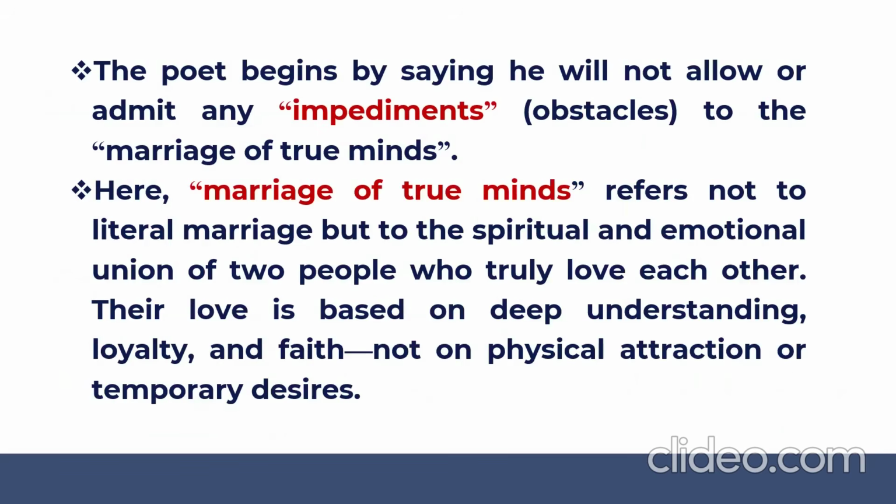So to begin with, the poet begins by saying that he will not admit any impediments, means he will not allow any obstacles to the marriage of true minds. He will not allow any of the obstacles to come in the path of the marriage of true minds, the marriage of the true lovers.